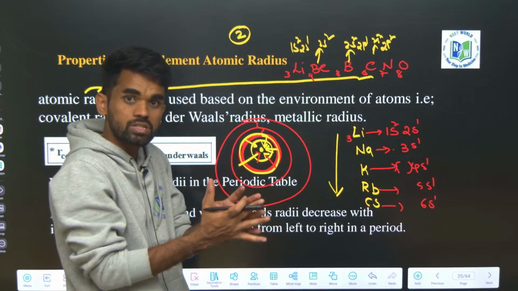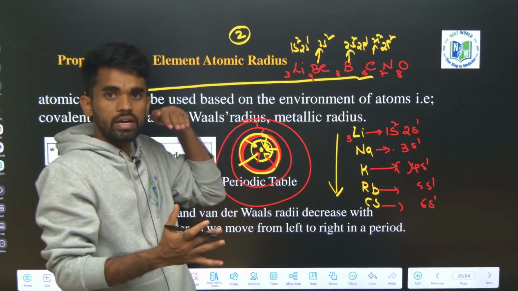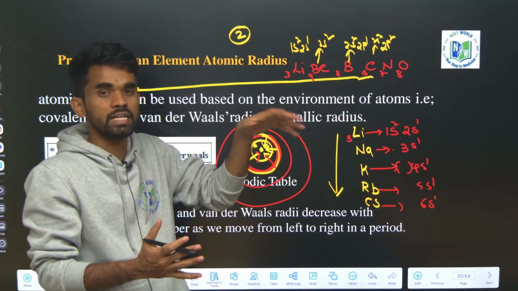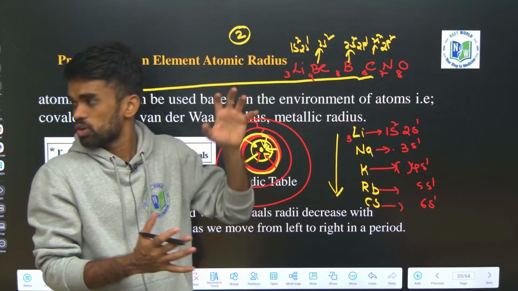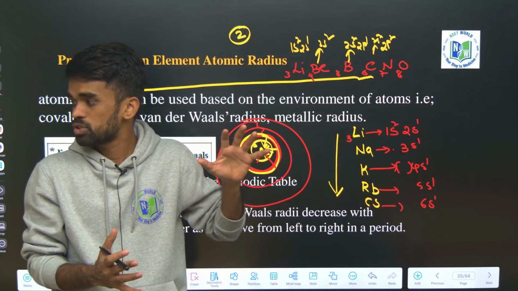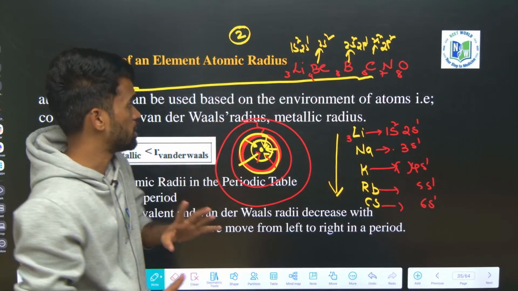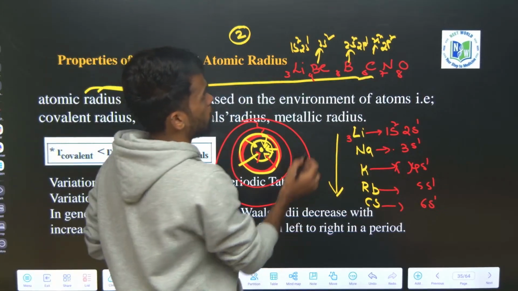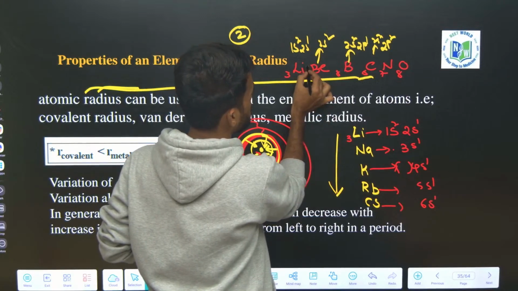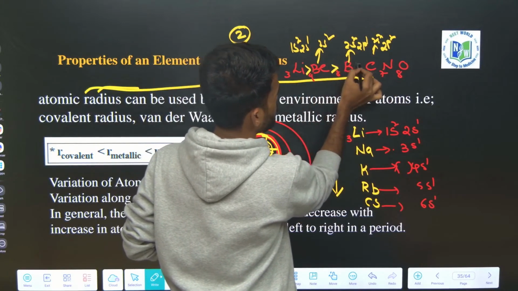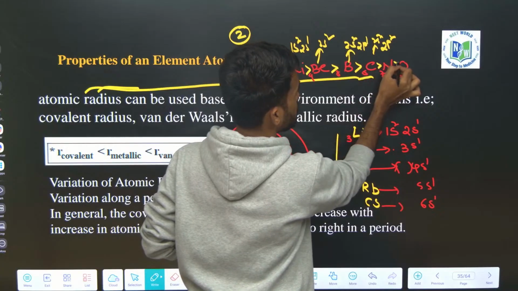Therefore, what happens to the size? It decreases. So across the period from left to right, their size decreases. You can remember this. What happens to the size? Size decreases from left to right. Remember this. So now we can give the order: lithium is greater than beryllium, greater than boron, greater than carbon, greater than nitrogen.